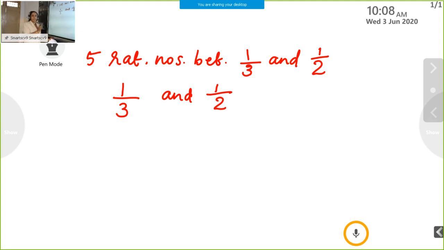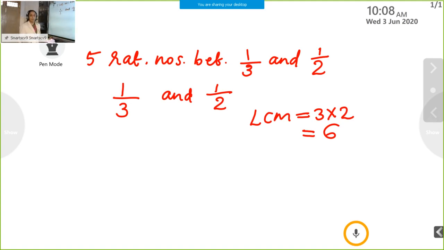So our first process is making the denominator the same. How to make the denominator the same? Find the LCM of 3 and 2. You know that there is no common term between 3 and 2, so simply multiply 3 into 2. Then you get the LCM, which is 6. So the LCM of 3 and 2 is 6.